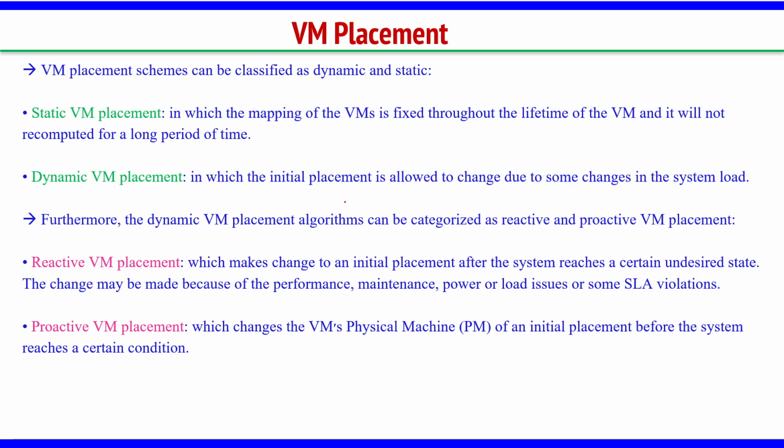You cannot change that virtual machine's host. It will not be recomputed for a long period of time. So, once you create a virtual machine, you will not shift it from one server to another server, whatever the problem is, right.